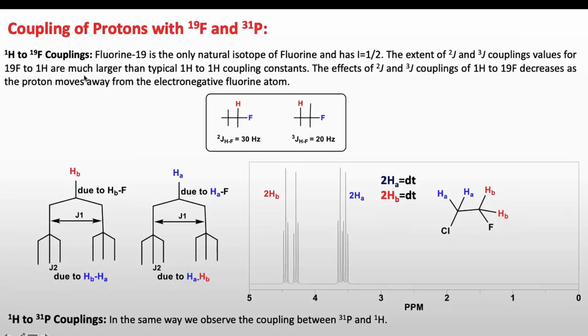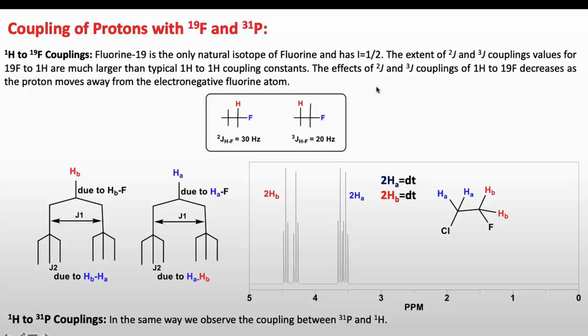Now, coupling of protons with 19F and 31P. So 1H to 19F coupling, if we discuss this first. Fluorine-19 is the only natural isotope of fluorine and has I equal to 1/2. So the extent of 2J and 3J coupling values for 19F to 1H are much larger than typical 1H to 1H coupling constants.